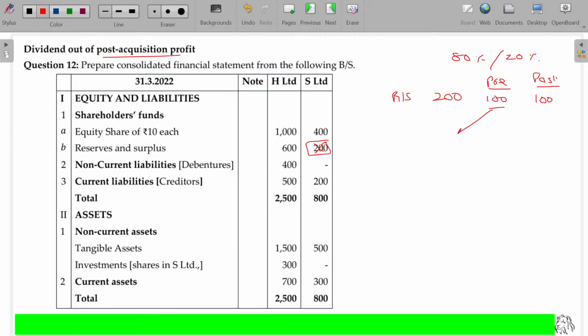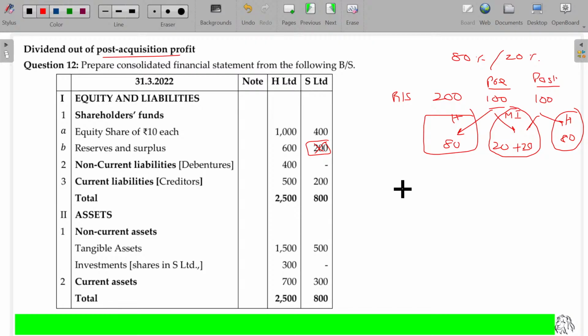So holding and minority interest. 80, 20, and 80. This will be capital profit. This is the profit for the minority interest. This is the revenue profit for the holding company. Right, cost of control as well as minority interest.